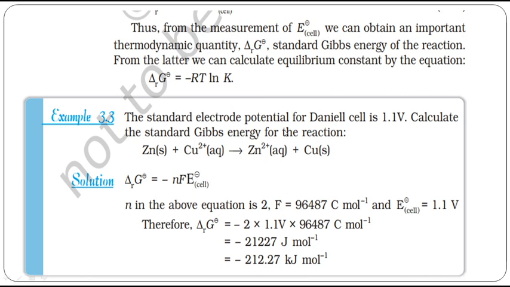How many electrons are involved in this reaction? Minus 2 electrons into 1.1 volt. Faraday is 96,500 approximately, or exactly it is 96,487, and the potential of the Daniell cell is always 1.1 volt. So this much, we are getting in joule per mole. In kilojoule it becomes 212.27. If we are getting negative, it's a spontaneous reaction.